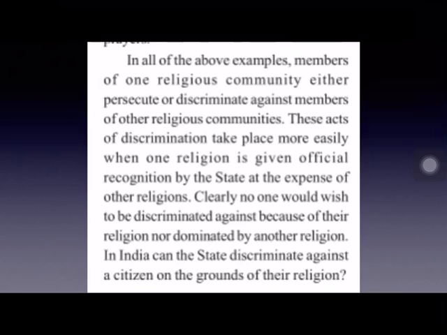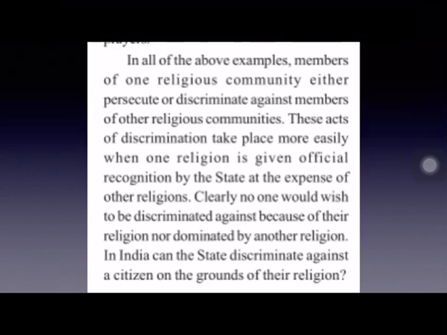If the government makes any particular religion the state religion, then such discrimination takes place. Because the people of the religion which has been made the state religion feel that they are superior and start discriminating against the other religious communities, ignoring the other religions.